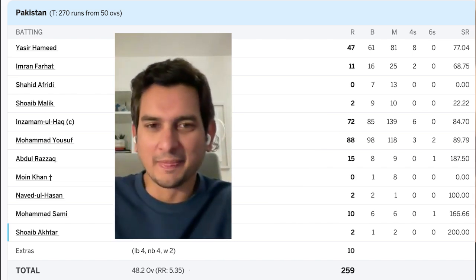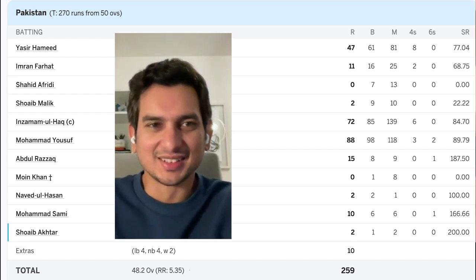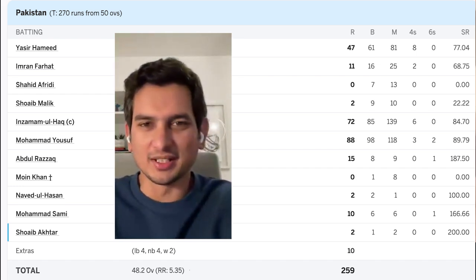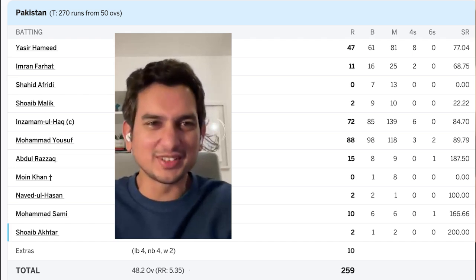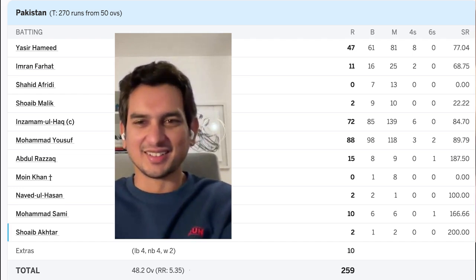So the one thing I'll tell you is Shoaib Malik didn't bat at number three in that series in 2004. He's at four. Yuvraj is at five. Yousuf is at six. Afridi at three. They really, really tested it.